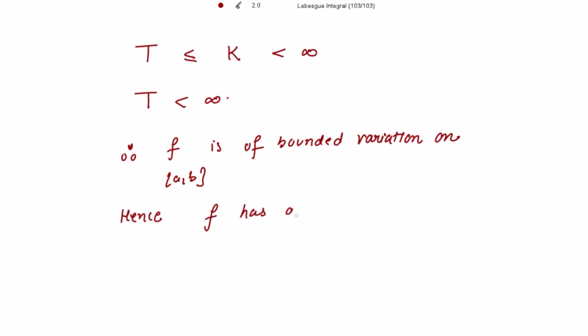Therefore, because T is finite, f is of bounded variation on the closed interval [a, b]. And when f is of bounded variation, hence f has a derivative almost everywhere. A.e. means almost everywhere, right?